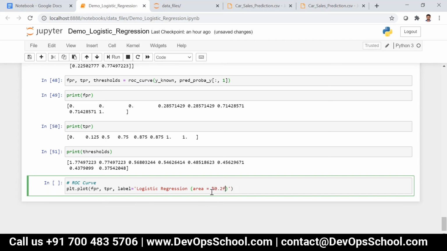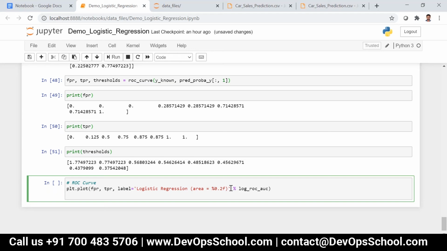This is nothing but a format specifier in Python. Whenever there is a percentage, you have to pass the values like this. So you can just say log ROC AUC like this.